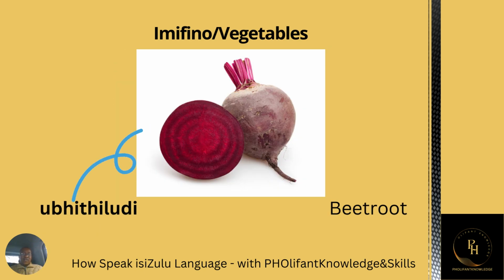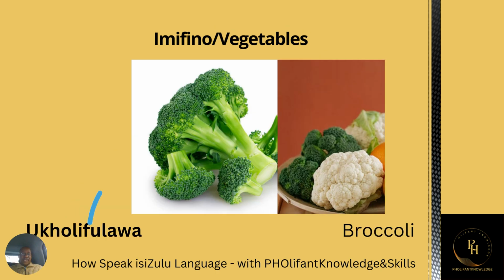Right, this is beetroot. Beetroot, we call it ubhithiluti. This is a broccoli. Broccoli in isiZulu, we call it ukholifulawa. Ukholifulawa. Ukholiflower. That is how we call it in isiZulu.